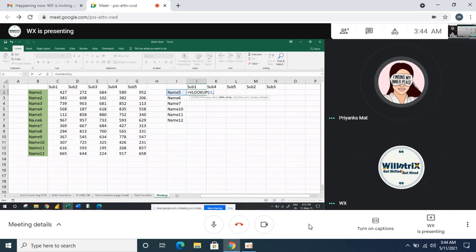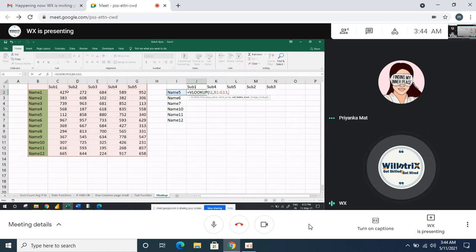Then the table array. We have to select the whole table array, including the name also. All the table you have should be selected. Then the column index number. Here I am fetching the data for subject 1, because name 1, name 5 is already done. I already selected the row base here, that's why it will ask you for the column base.